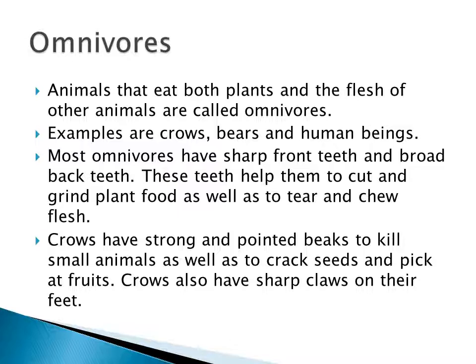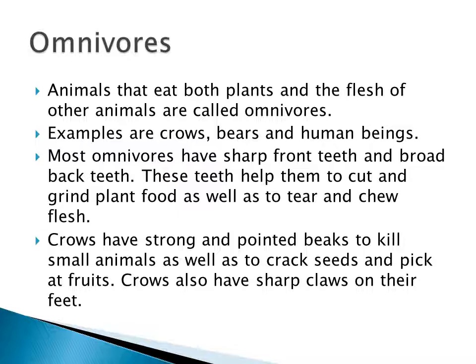This is up to your omnivores. I'm repeating again. Animals that eat both plants as well as the flesh of other animals are called omnivores. It has 3 examples: crows, bears and human beings.